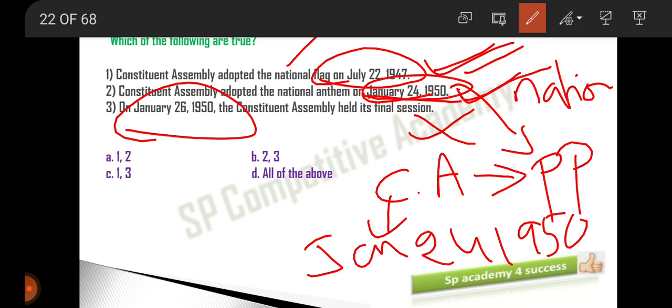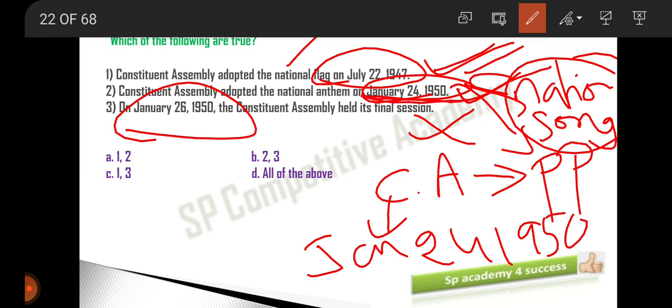We have also learned that the national song was adopted on the same day, January 24th, 1950. And one more point: the last session of the Constituent Assembly was also on January 24th, 1950. So the last statement is wrong here.